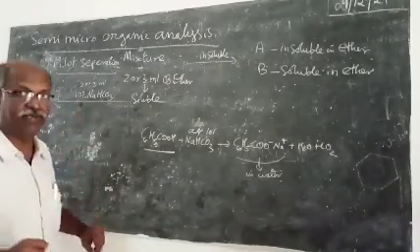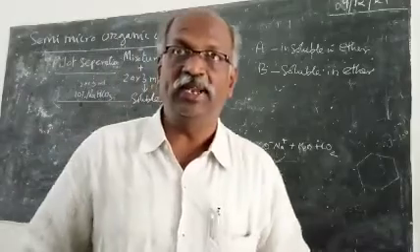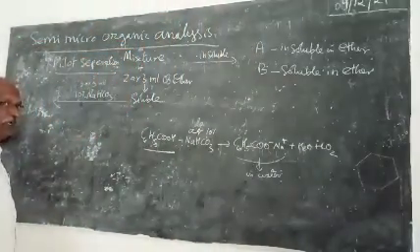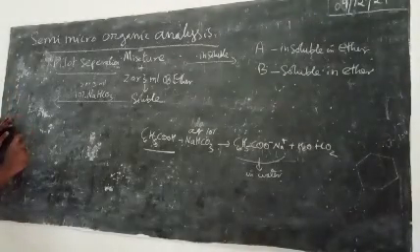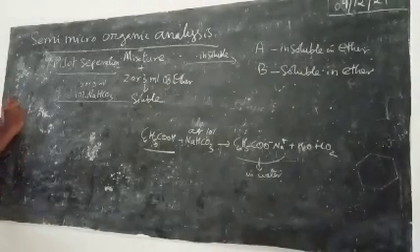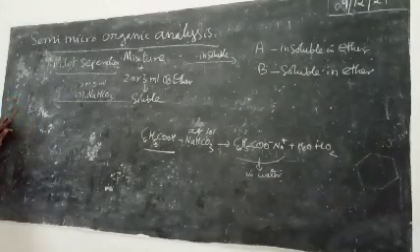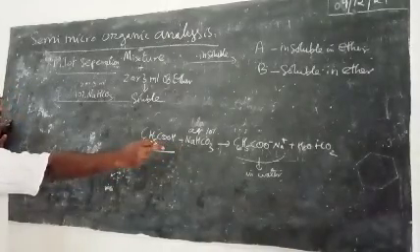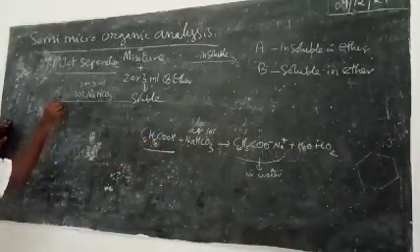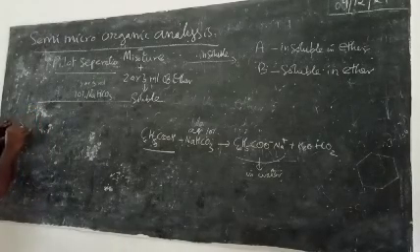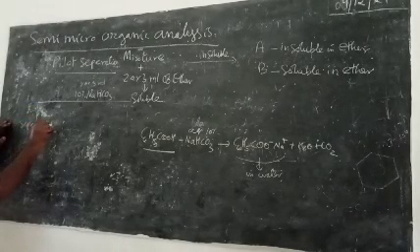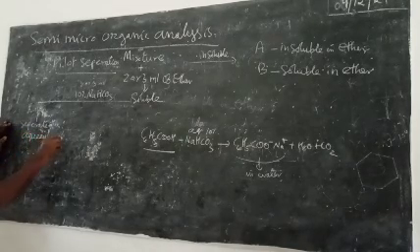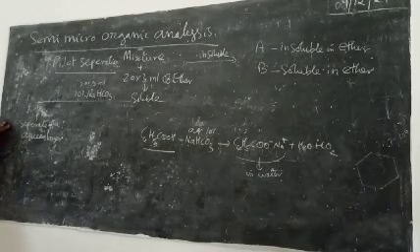So two layers will separate. Water being a denser liquid, it will be found at the bottom. The bottom layer is the aqueous layer, the upper layer is the organic layer. So in the bottom layer you will have the sodium salt of benzoic acid in the aqueous medium. So add 10% sodium bicarbonate, and separate the aqueous layer. Now do this.